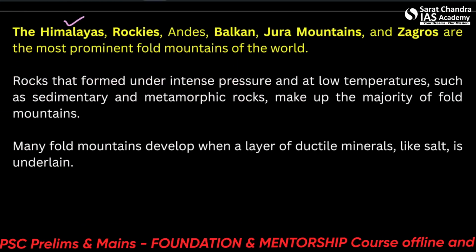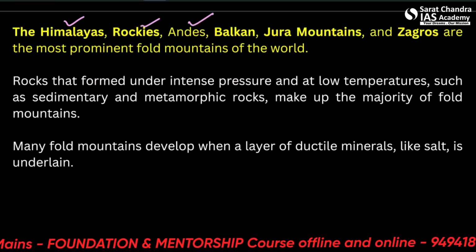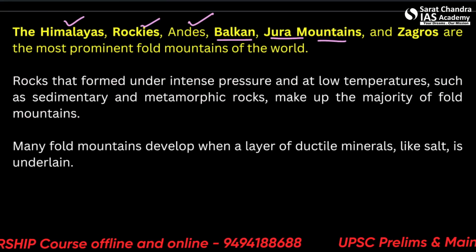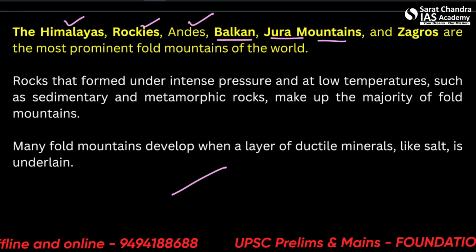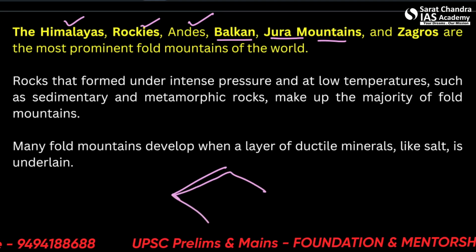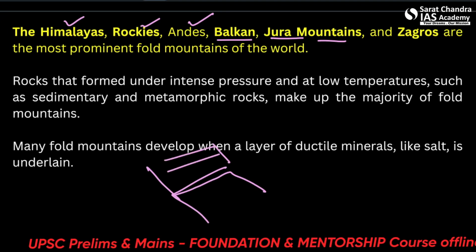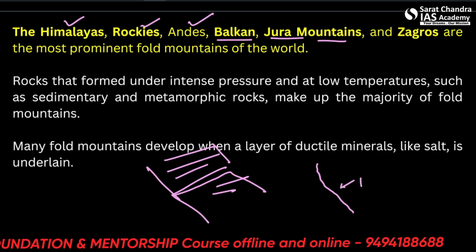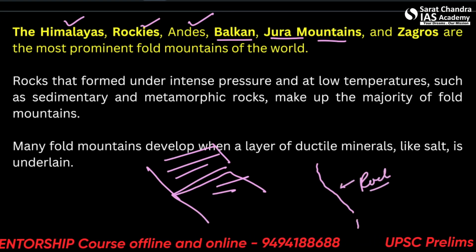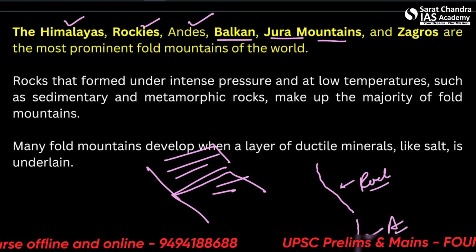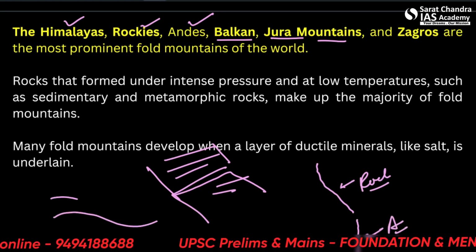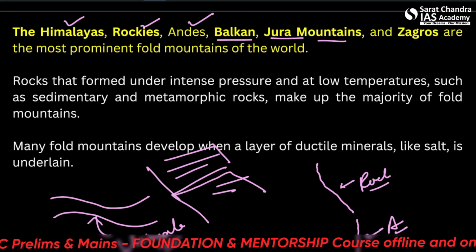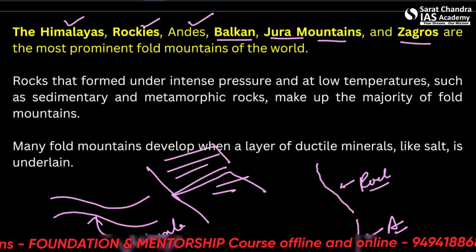So the Himalayas, we already know where they are, very famous. The Rockies, the Andes, the Balkan, Jura Mountains. Okay, one thing is noticeable here, that as we are talking about the tectonic plate collisions, the mountains are often located where the tectonic plates could have collided, such as the ends of the continents. So let's take the US's end. Here we see the Rocky Mountains. Let's take South America. Here we see the Andes. Let's see the Indian plate collision with the Eurasian plate. So here we see the Himalayas. Alright. So Balkans, Zagros are the most prominent fold mountains of the world.